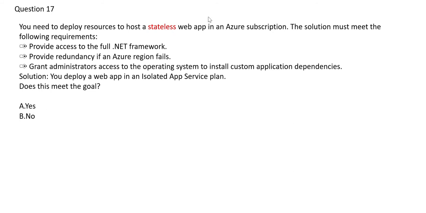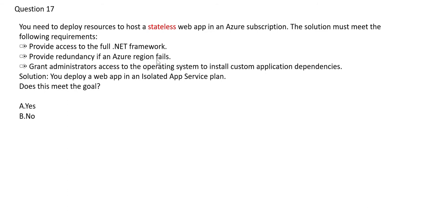So stateless web app means there is no obligation. If it gets lost, it lost. It doesn't save your data. What was in your cart, it is not saving. There are different applications which is meant for this purpose, but this is what stateless mean.